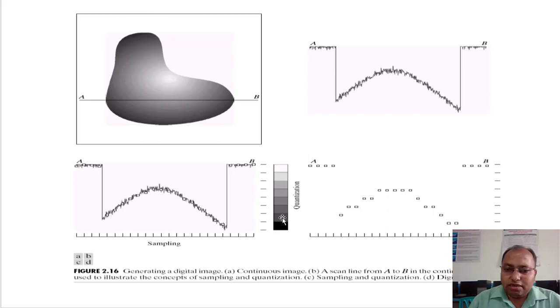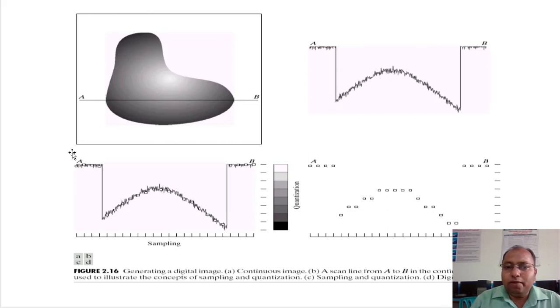So this is nothing but an analog quantity. Right now we have scanned this line by means of an image sensor. Is that fine? Whatever light intensity or gray level intensity is perceived by that sensor, that waveform we have represented over here. Are you getting it? So this is nothing but the waveform, or signal, perceived by our image sensor, and this is nothing but a voltage waveform. Are you getting it? Fine.